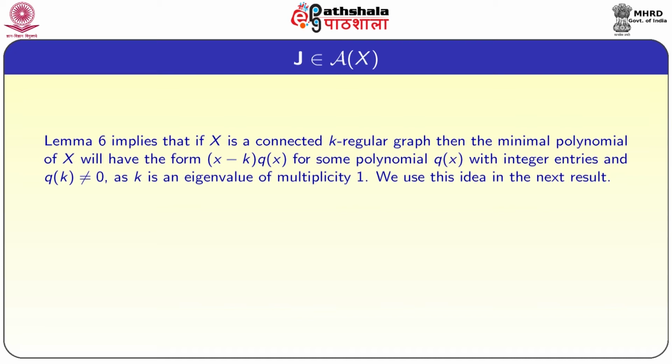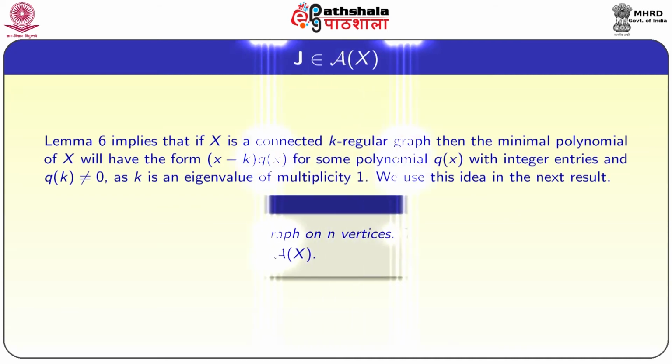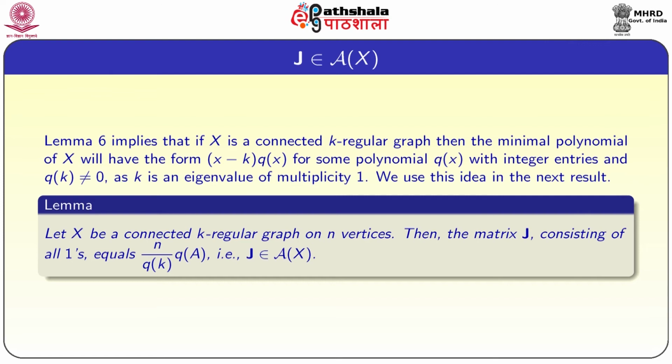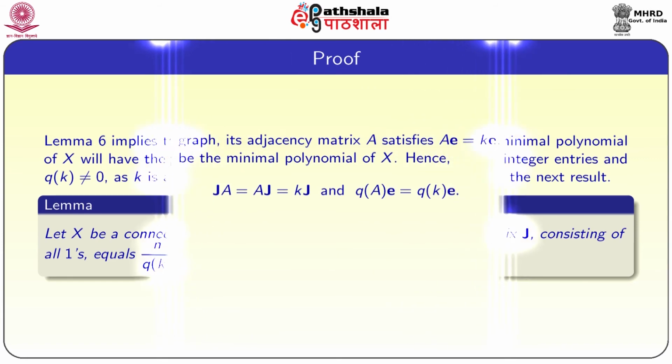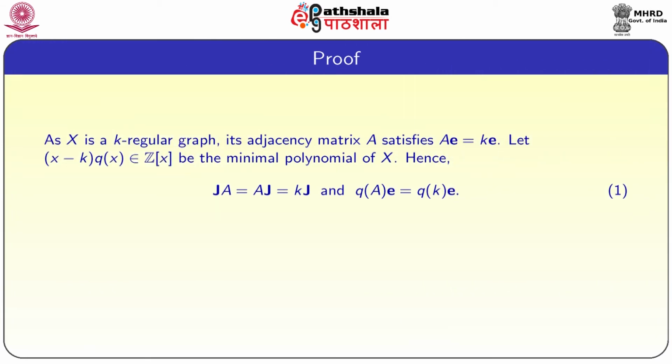Now, we use this idea in the next result. Let X be a connected k-regular graph on n vertices, then the matrix J consisting of all ones is equal to n by q(k) times q(A). That is, J belongs to the adjacency algebra of X, or J is a polynomial in A. The proof: let X be a k-regular graph,